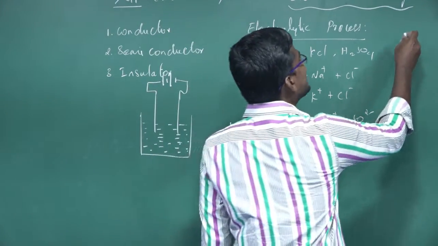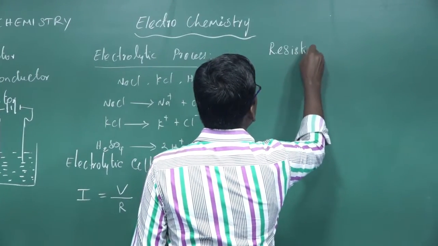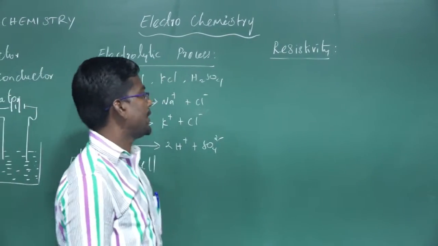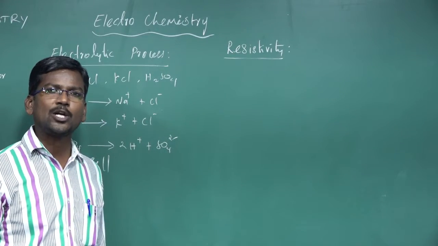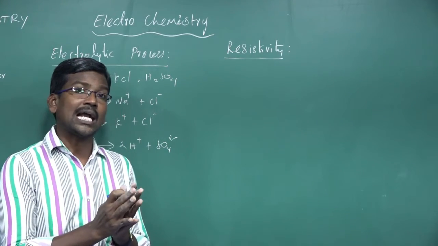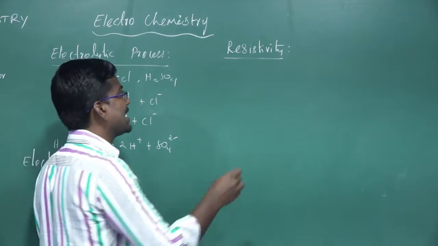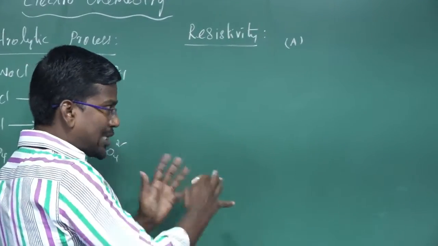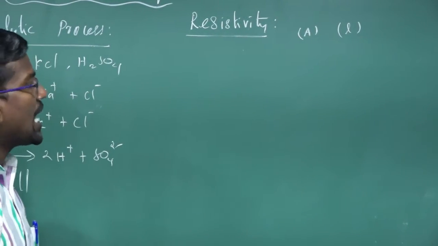Next one, resistivity. What is the meaning of resistivity? Let us consider an electrolytic cell which contains two metal electrodes. The cross-sectional area of the cell can be expressed as A. The two metal electrodes are separated by a distance L, like a metallic conductor.